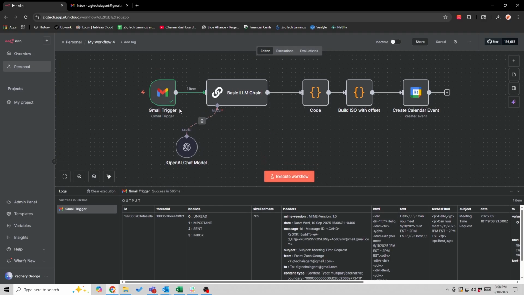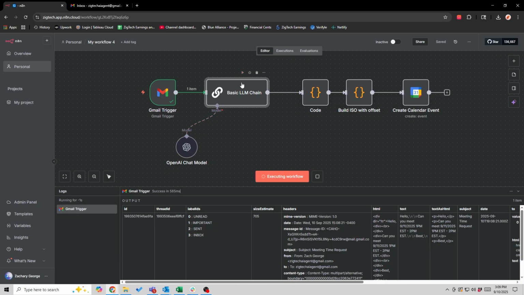Now what I needed to do is pass that message into a basic LLM chain and then send that message to the OpenAI chat model so that OpenAI, or ChatGPT rather, can interpret the body of that email and strip out of there the date and the times requested, so that the N8N agent knows what the date is, what the start time is, and what the end time is.